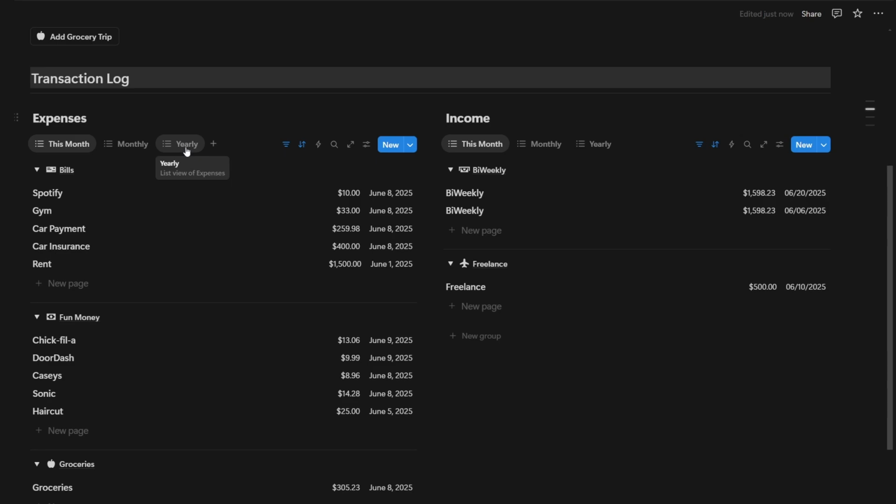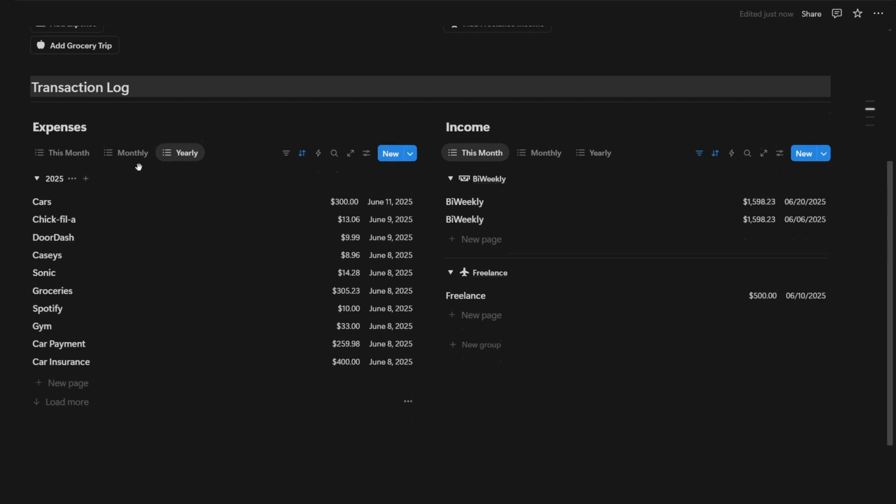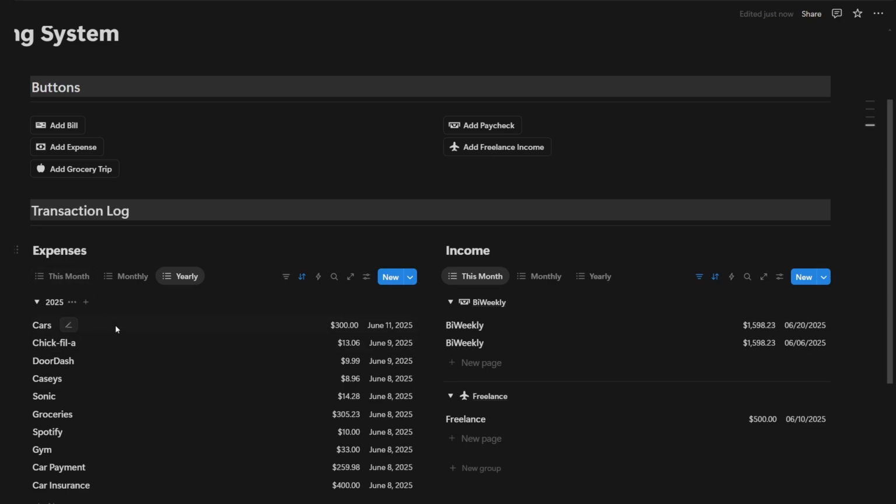It automatically rolls over to the new year, which means that you can track your expenses every single year, which is why I added a yearly tab. That's right, you can see every single year.